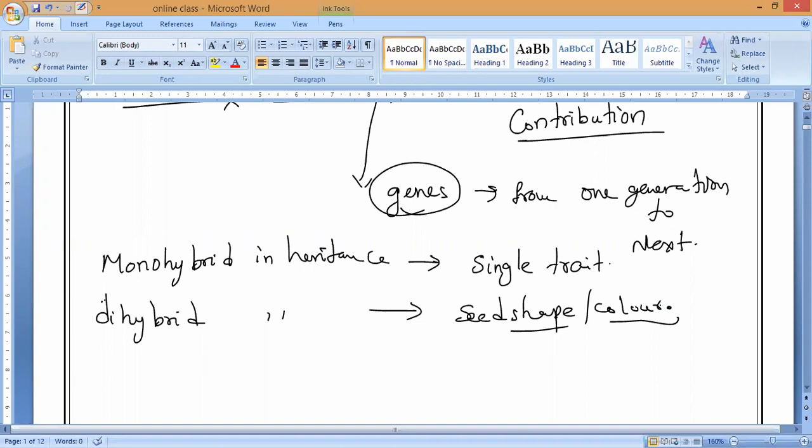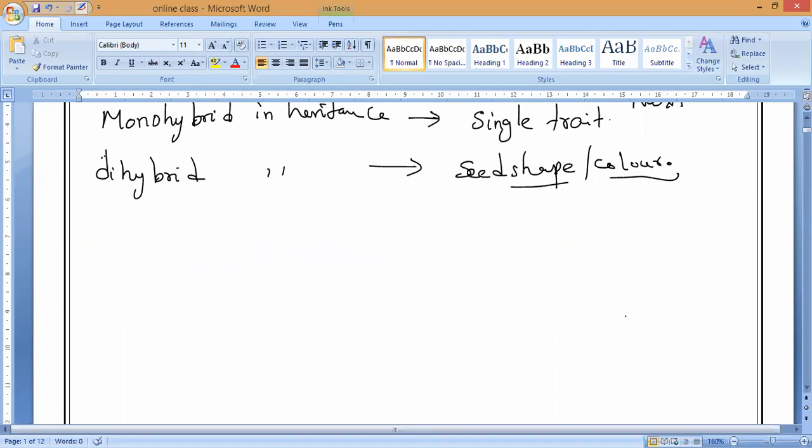Now the first one we are going to study, all of you keep the heading: monohybrid inheritance and the law of segregation.